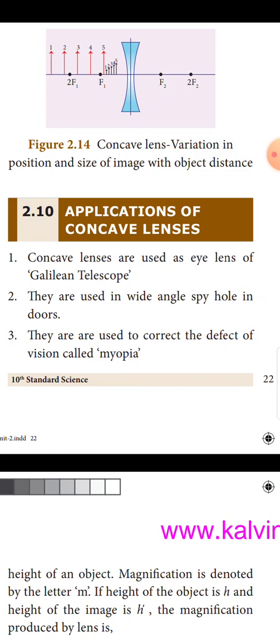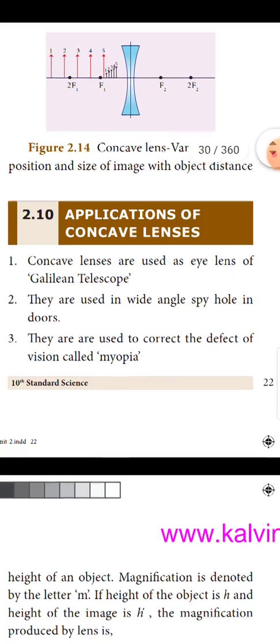Concave lenses are used as the eye lens of a Galilean telescope. That is number 1. Number 2, they are used in wide angle spy holes in doors, for domestic purposes. Number 3, they are used to correct the defect of vision called myopia.